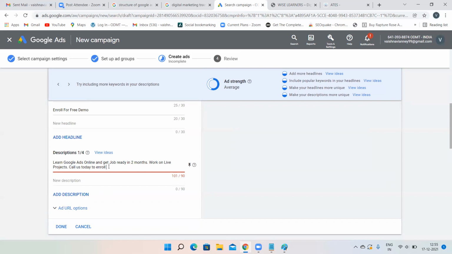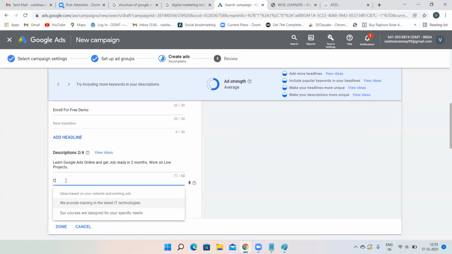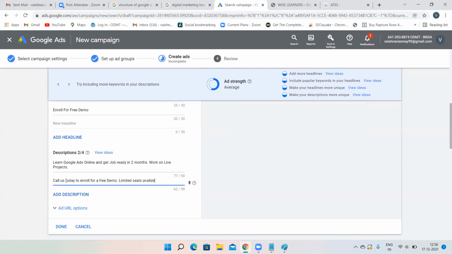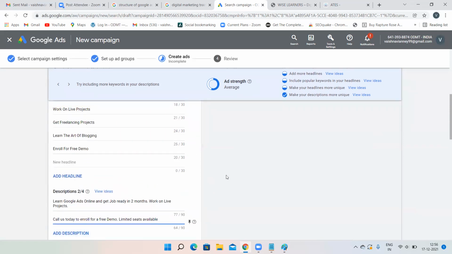Okay, it has been 101, right? So this I'll keep in a new description. For a free demo, and okay, I have given 2 descriptions. If you want to give more descriptions, you can give.